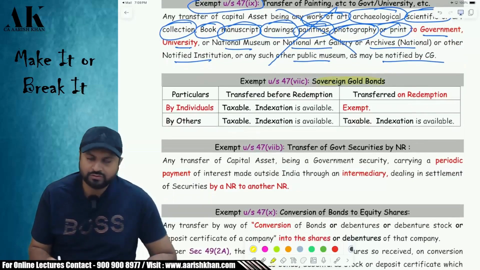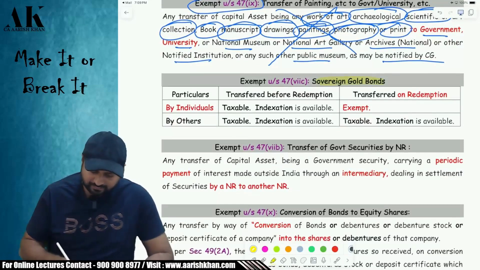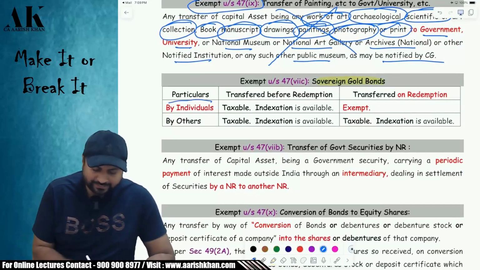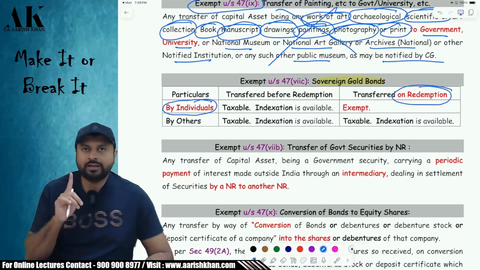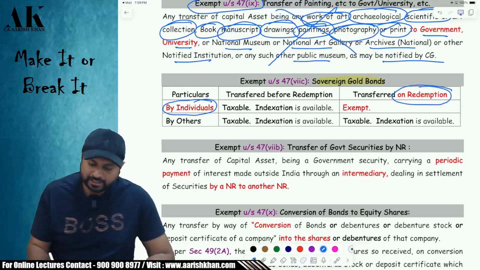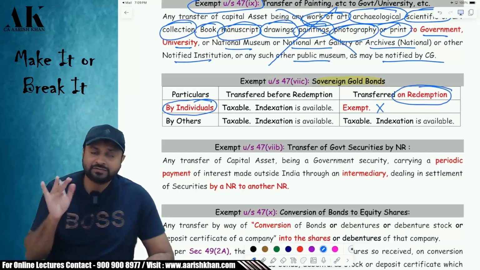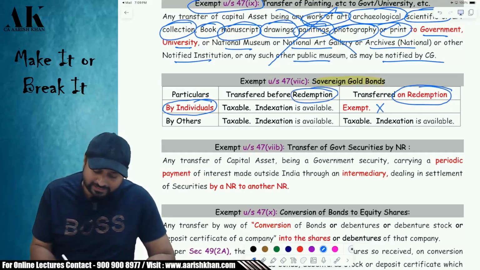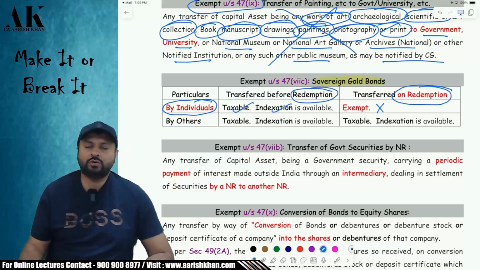Next one is with respect to sovereign gold bond. What does section 47(7)(c) have to say about it? Listen carefully. If it is transferred by an individual on redemption, meaning on maturity, then it is exempt. Sovereign gold bond is not liable for tax. But if it is transferred before redemption, then it is taxable, and if it is taxable, then indexation is available on sovereign gold bond. Okay.